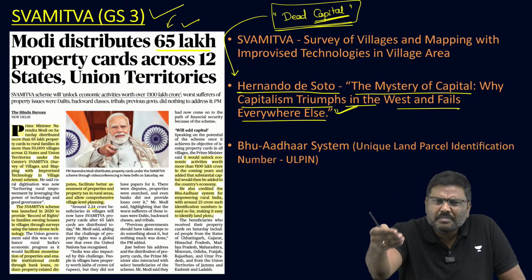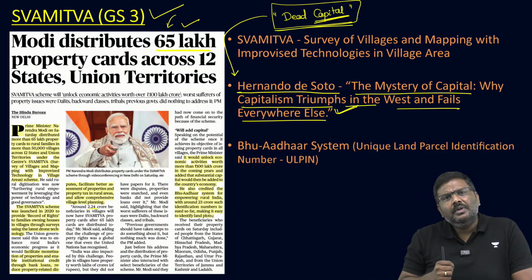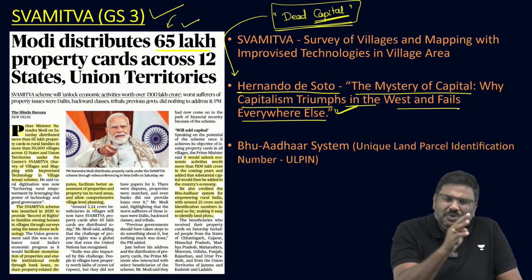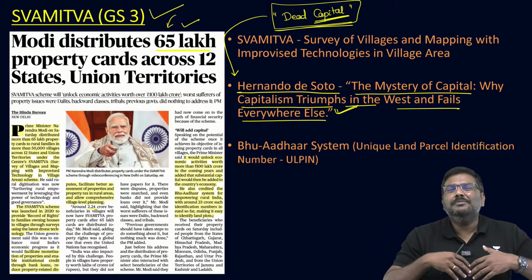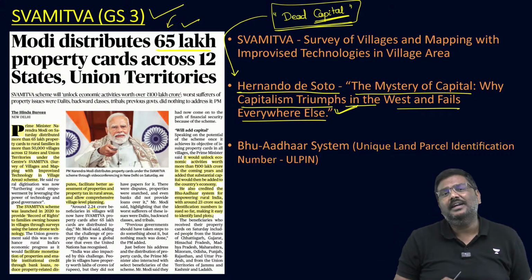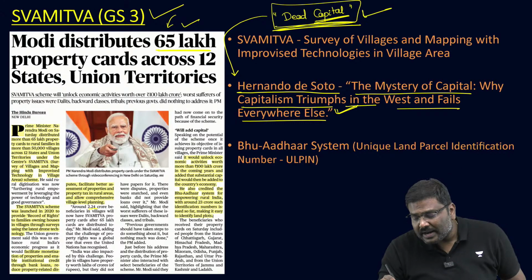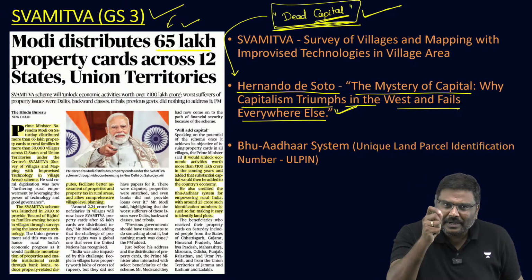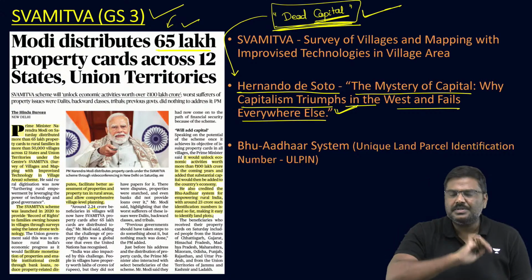Government should have taken certain measures to clarify and give correct titles to the people. Right? But the government does not do that. They in fact create hurdles, create problems and restrictions for the people to utilize the asset. Hence, the land in that context has been referred to as dead capital. Remember, this particular concept can be asked in the prelims.